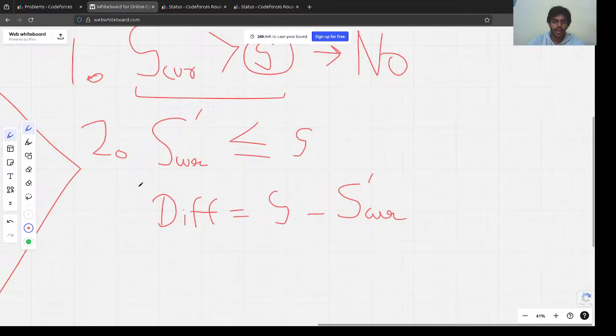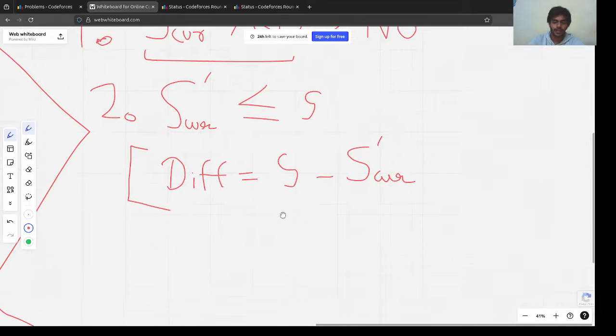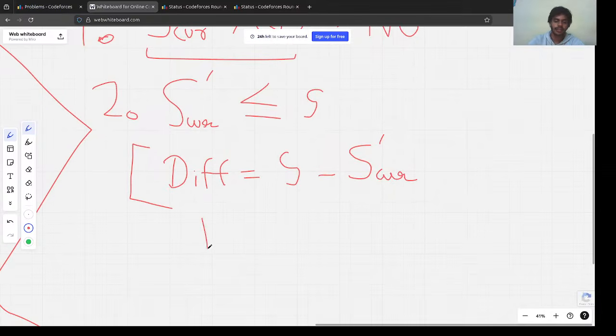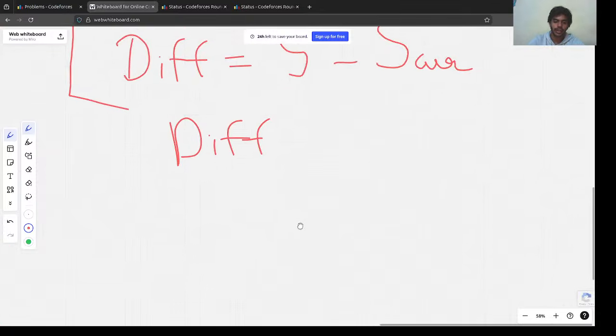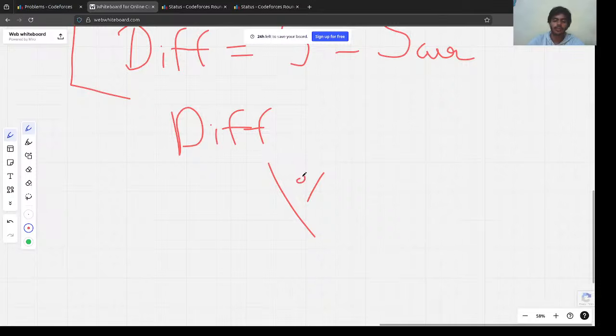And if this difference, when we take it modulo x, is equal to 0, then the answer would be yes, otherwise no.